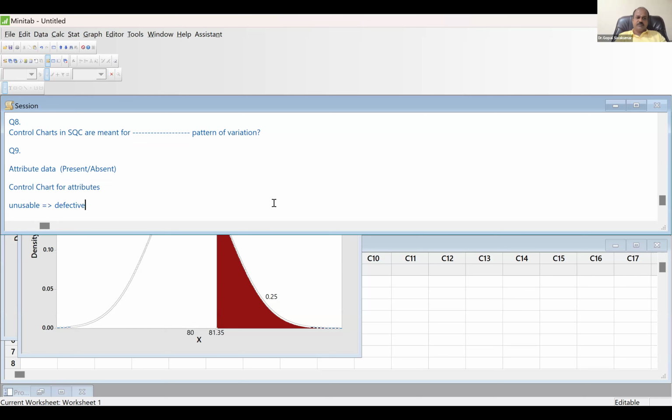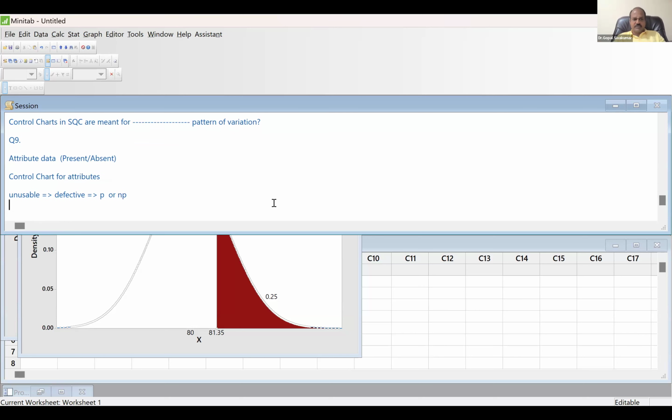Very good. So defective means you have two options, two control charts: P chart or NP chart. Now, any information about sample size or subgroup size? No, sir. So P chart is the option there, sir.